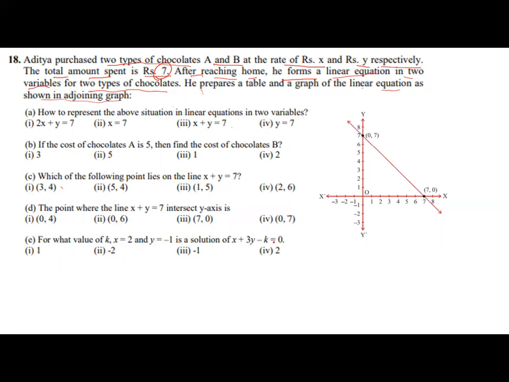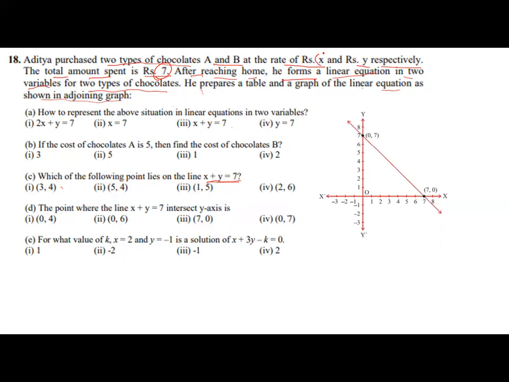3y minus k is equal to 0. As I told you, we will read all the parts. Sometimes you will get a clue for the answer. You see part C. This is the graph of x plus y is equal to 7. So this is our equation for question part A.